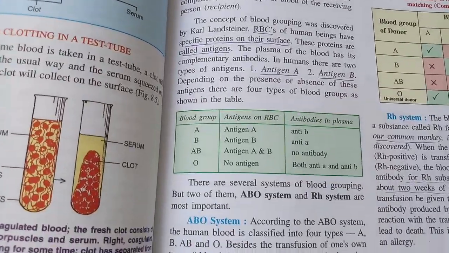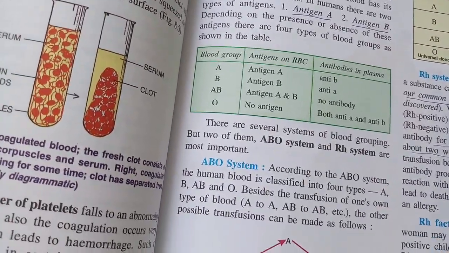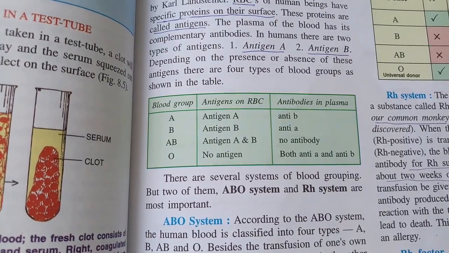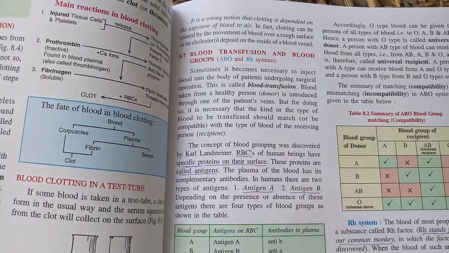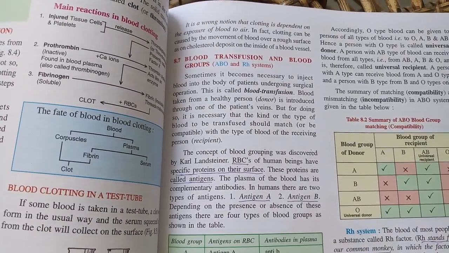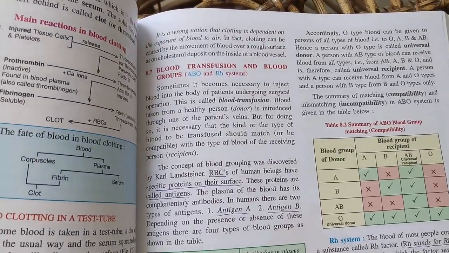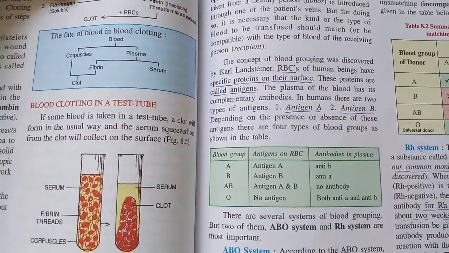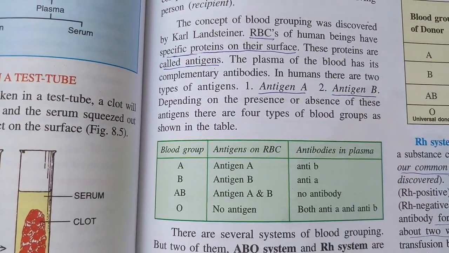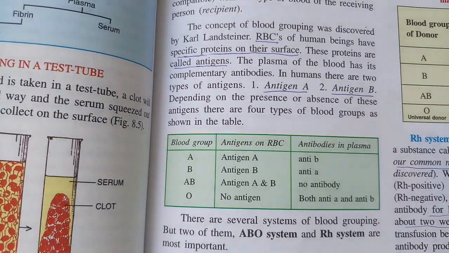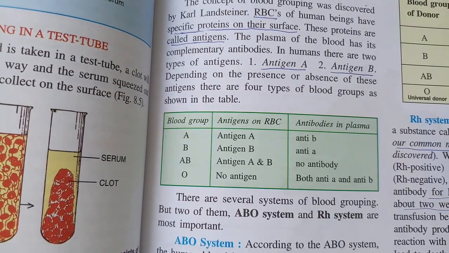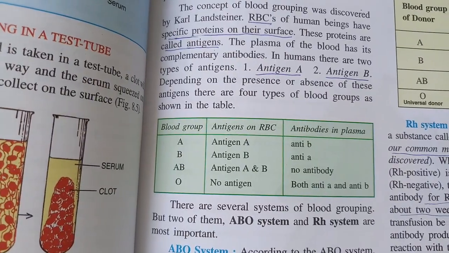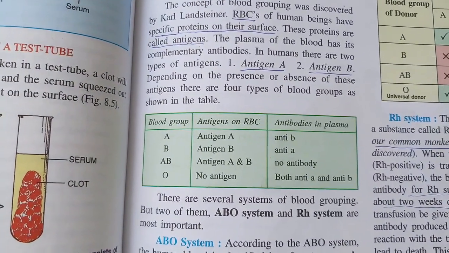And then you might have heard about the blood groups. You might have heard about blood group A positive, A negative, B positive, B negative, AB and O. So this is again very important for the patient. If you do not know the patient's blood group, we may make a mistake and the person may die. So when you say blood group A, it means it has antigen A on the RBC, and it has anti-B in the plasma.